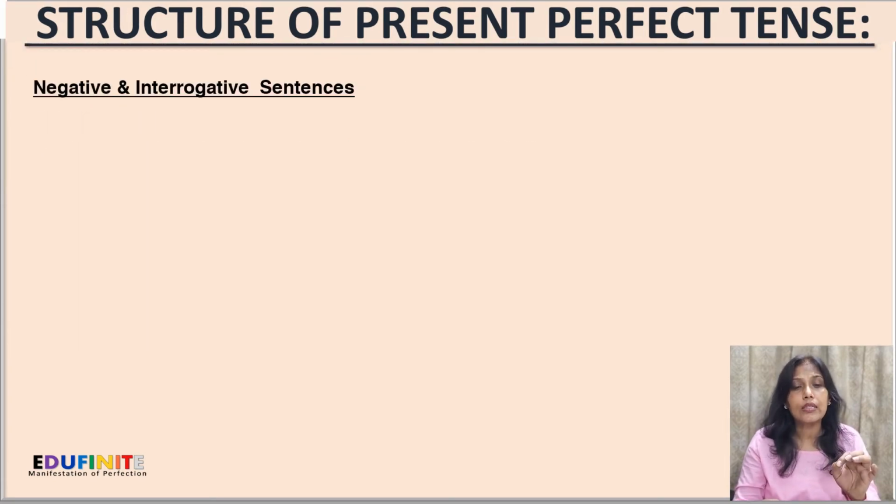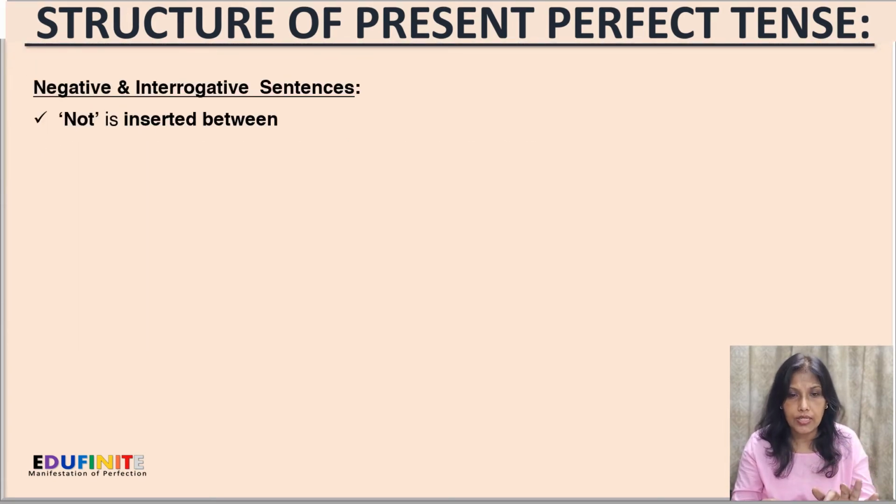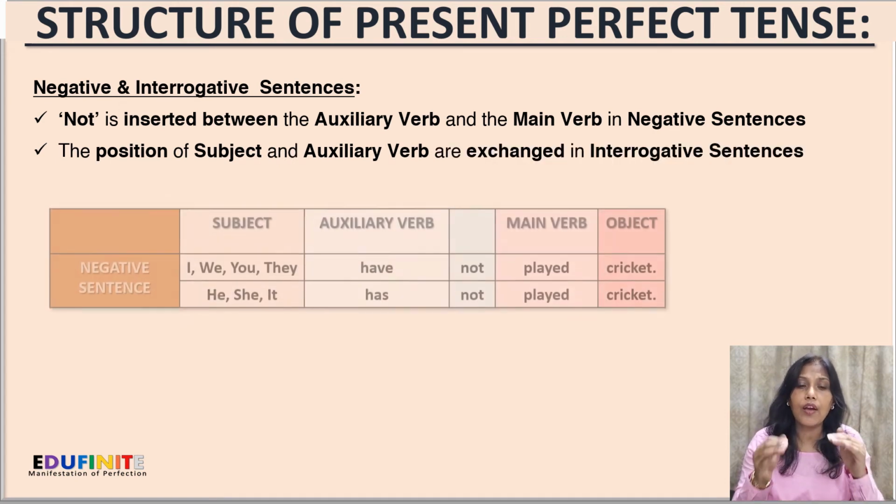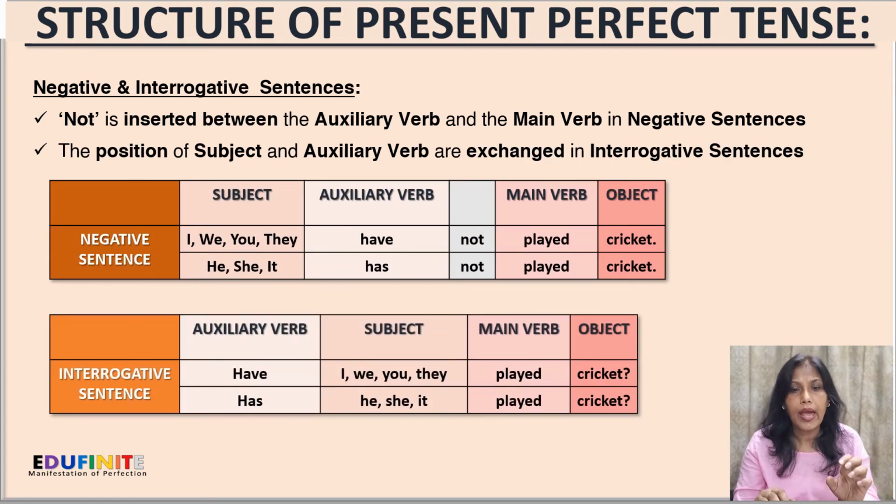Now, in the case of negative and interrogative sentences in present perfect tense, first let's consider the negative sentence. So what are we going to do? As we know, we have to insert not, and we insert it just after the auxiliary verb. In between the auxiliary and the main verb, we insert not.